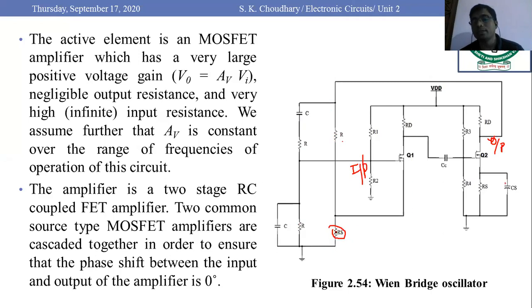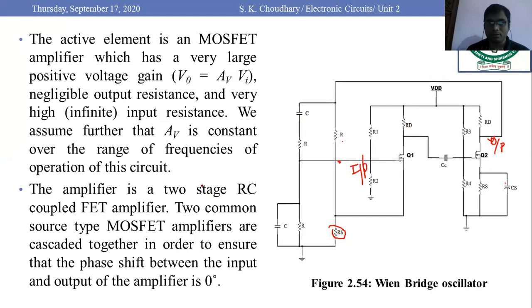This particular bridge circuitry is connected to the input of this amplifier stage. In this way, it becomes a Wien bridge oscillator, where we have used the series and parallel RC network, that is a band pass network.